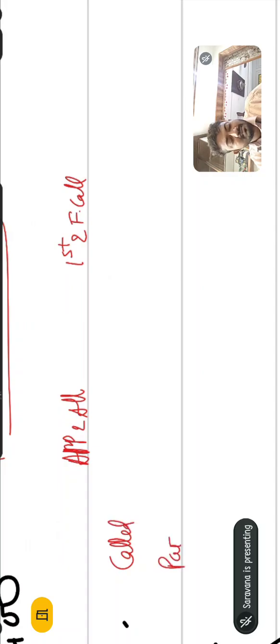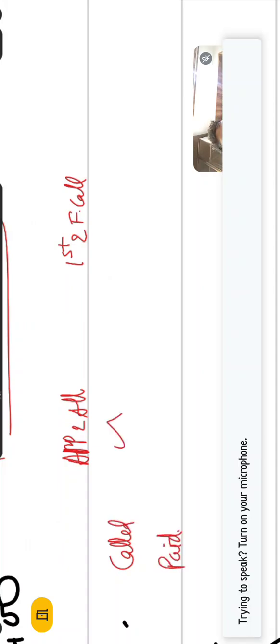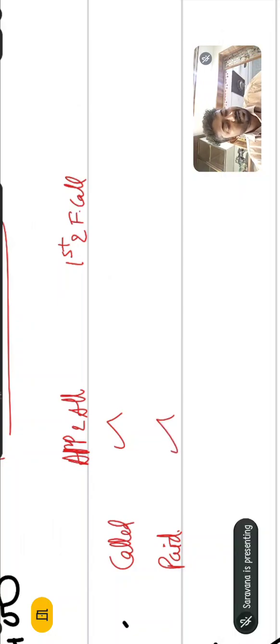The company called for application and allotment, and he paid. The company called for the first and final call, and he did not pay. So the company will become sad, because he did not pay the first and final call. We will make a working note here.